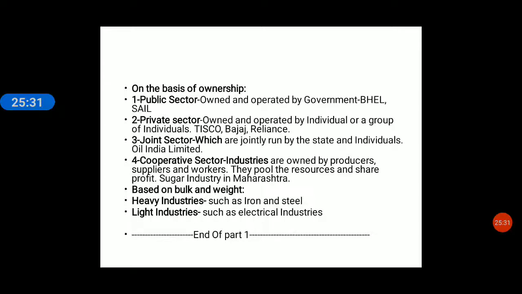Suppose heavy industries, they make engines, railway engines, right? So it is a heavy industry. What is a light industry? Suppose ready-made clothes, or electrical industries, suppose making tube lights or CFL bulbs or any small products, mobile phones or handsets. What are they called? Light industries. They produce light materials. So this is the classification of different industries. This part is finished. This is the end of part 1.